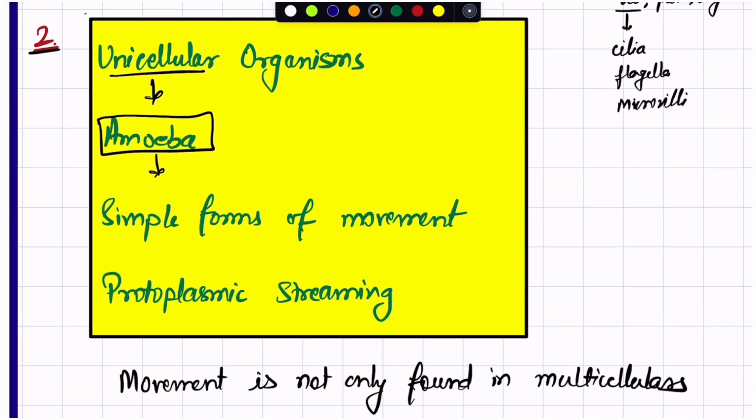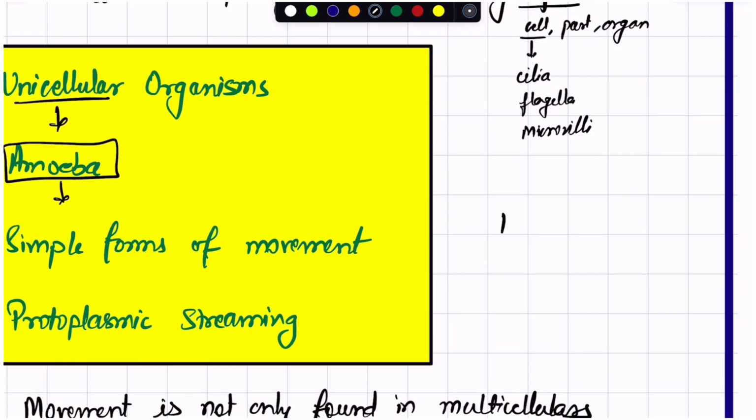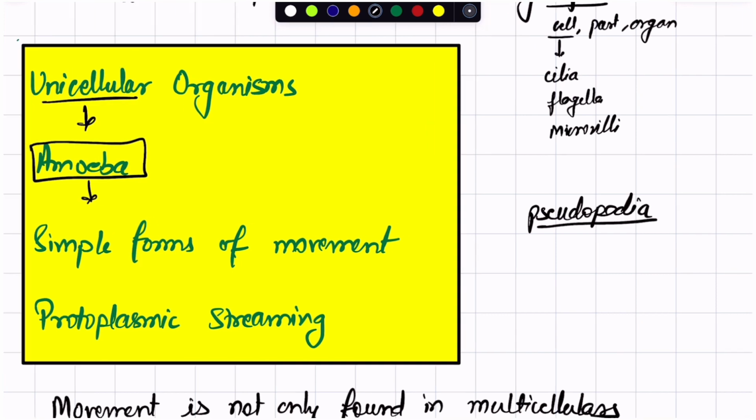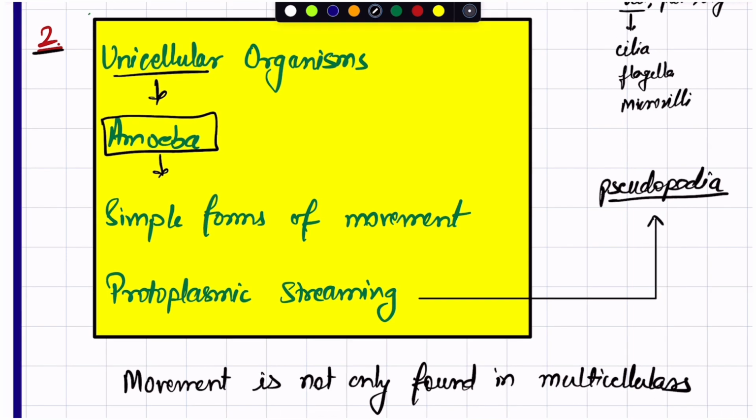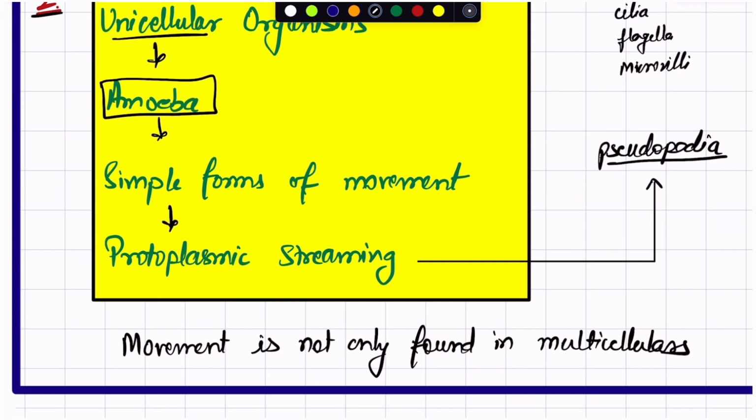And amoeba possesses pseudopodia. All of you must know that amoeba has a false feet-like structure known as pseudopodia. These pseudopodia are formed as a result of protoplasmic streaming, that is the movement of the cytoplasm, the fluid, ectoplasm, endoplasm. The fluid that is present in the cell of amoeba has movement properties, streaming movement.